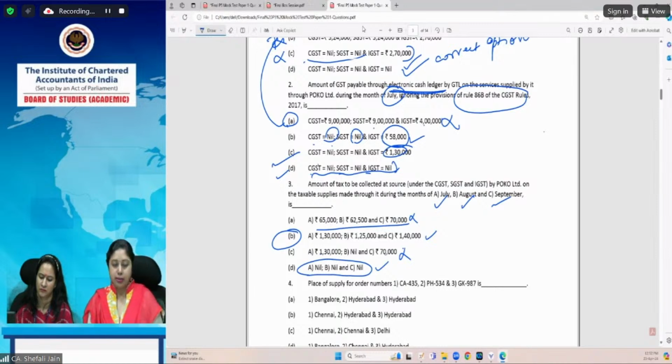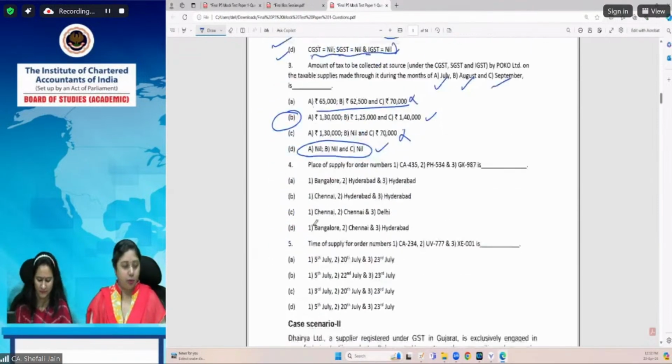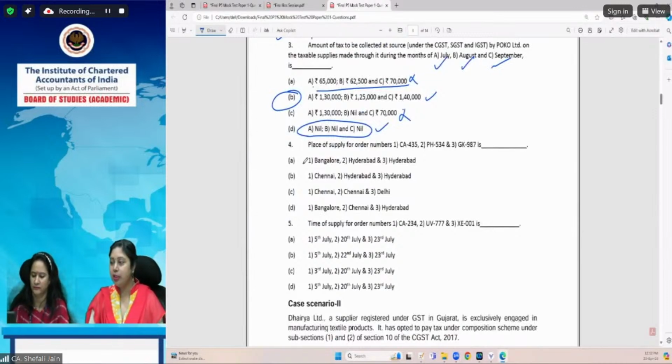So Prasad is saying for question number 3, option B is correct. Yes, Prasad, you are right. In fact, Prasad has answered question 4 and 5 also. That is very good to see that you have already done them. And I hope other students are also doing, so they will also give us the correct answers. Those who are with us in Zoom also will give us the correct answers.